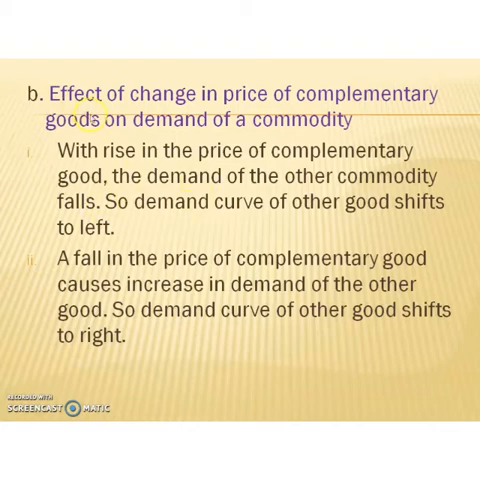Then in the second situation, a fall in the price of a complementary good causes an increase in demand of the other complementary good. From our example, a fall in price of a car causes an increase in demand of petrol. This is because of a rise in demand of cars. If there is a fall in the price of a car, the demand of cars will increase.